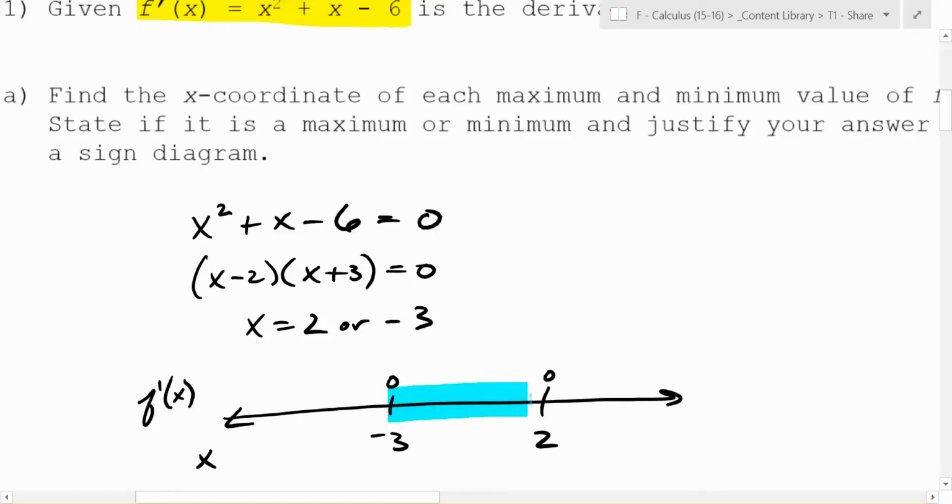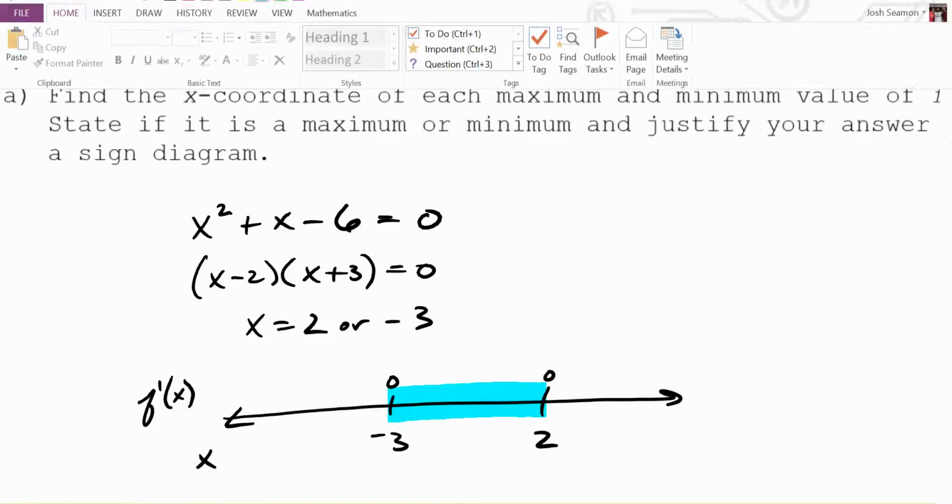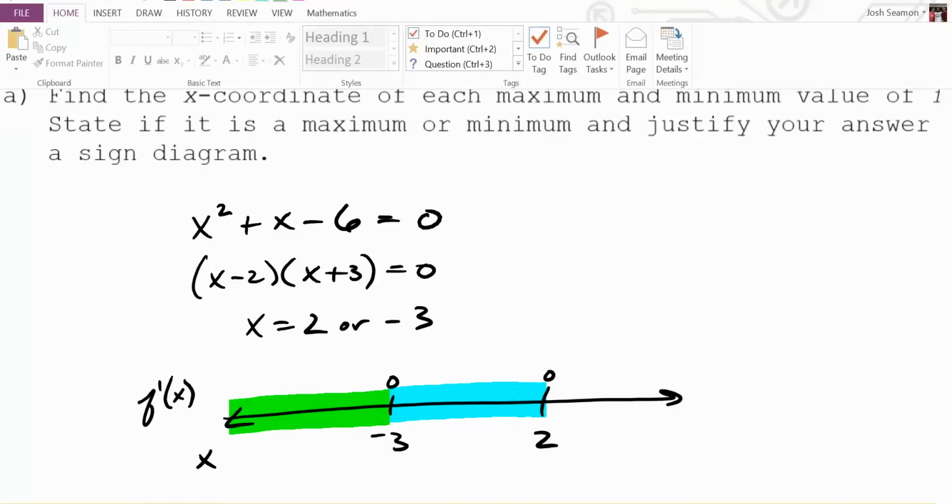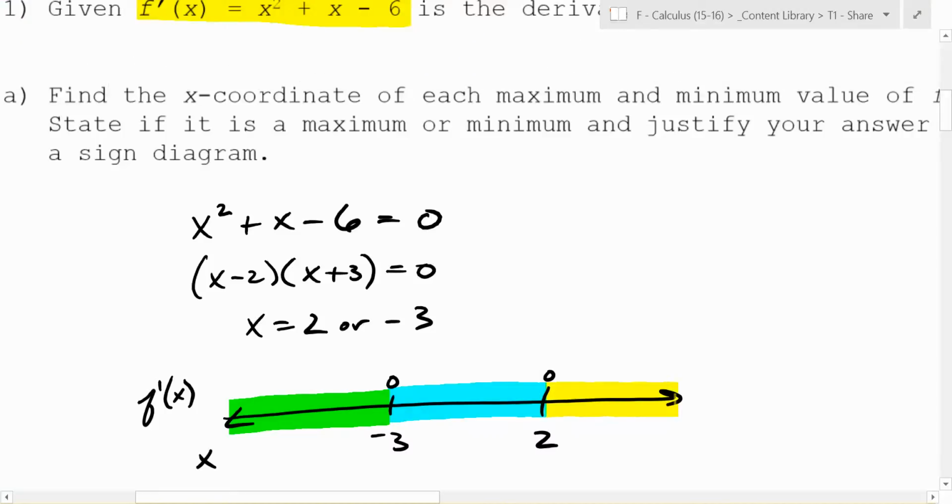There's 3 regions here. There's this blue region. Let's call this a green region right here. And then let's say the yellow region. What's the only thing you can tell me right now about each of these regions? What do you know definitively about these regions? They're entirely what or what? Positive or negative. Why do you know they have to be, and this is very important, why do they entirely have to be positive or negative?